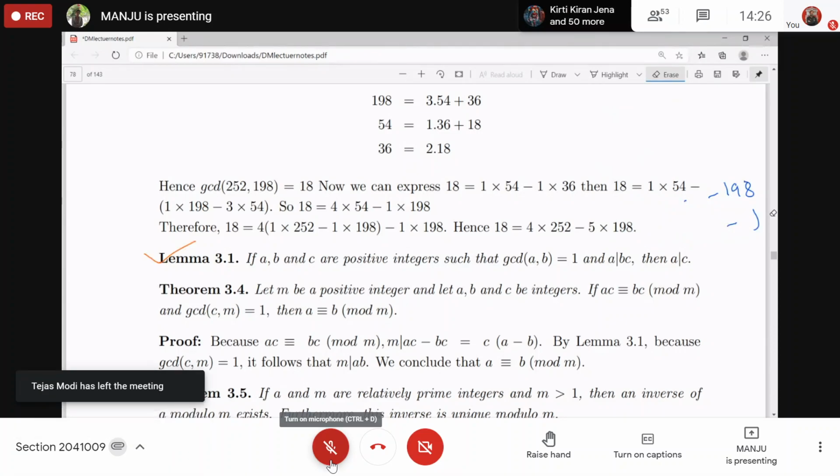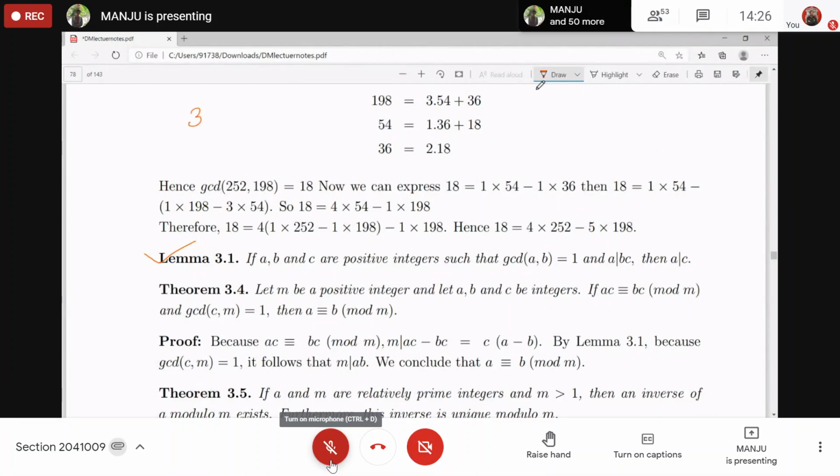If A divides B into C, then A will divide C. For example, 3 divides 2 into 9. 3 divides 18, right? 3 divides 18, 2 into 9. 3 and 2 have GCD 1, right? They are having GCD 1, 3 and 2. So that's why 3 will divide 9. Okay, the other factor.